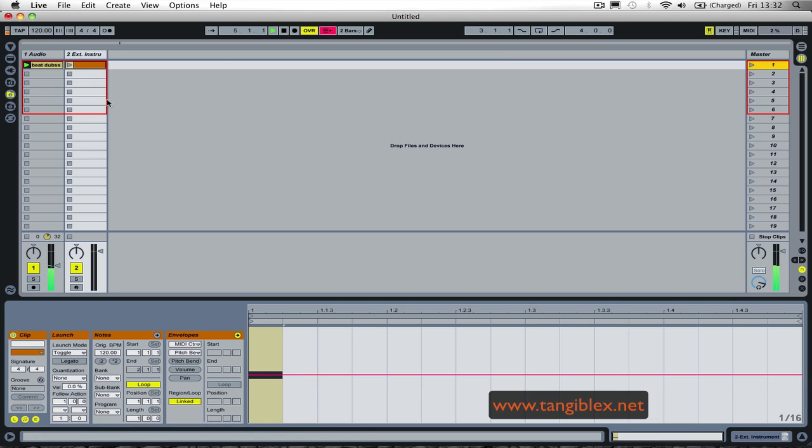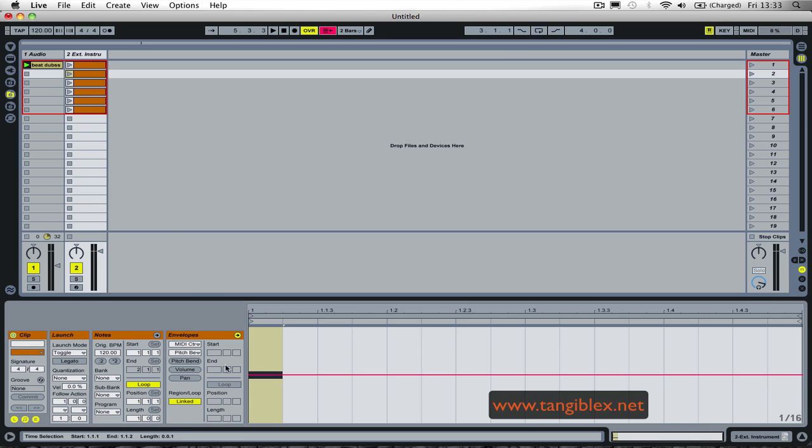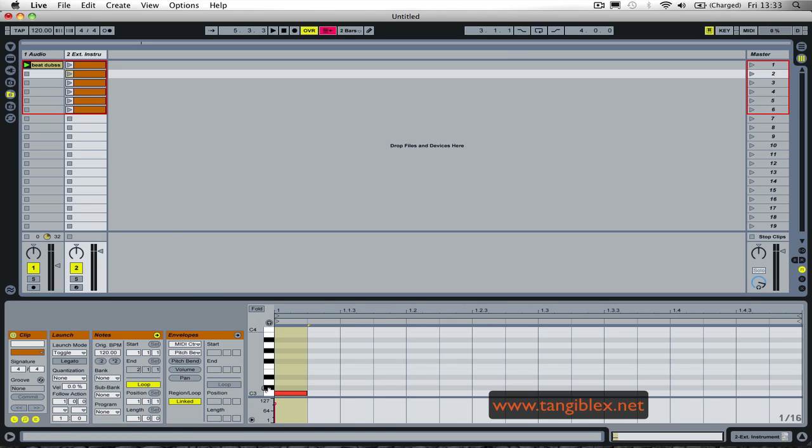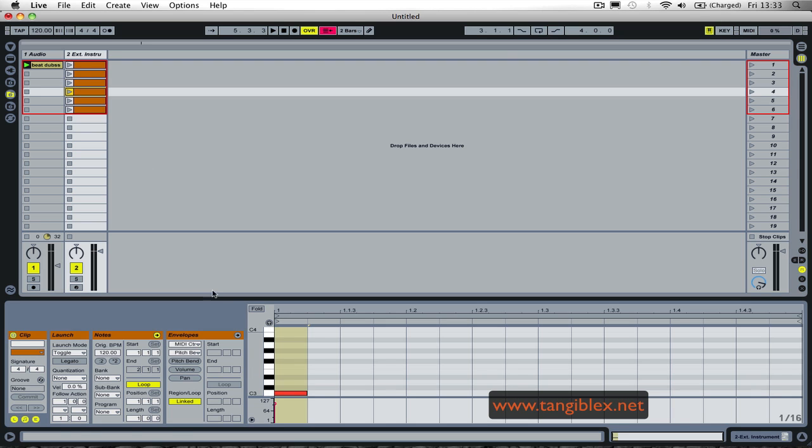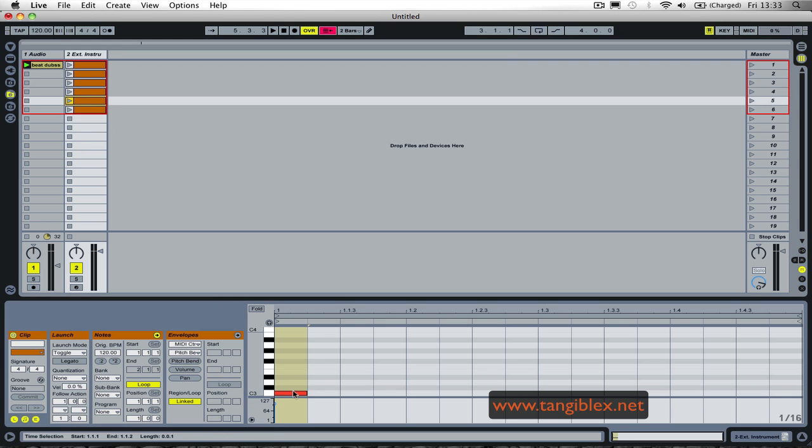So this is one way to do it. How do I map the other ones? The other ones are easy to do. I duplicate these ones, I go to the clip, to notes, and I put it a little bit up. Next one, do the same but 2 times. Next one, 1, 2, 3, 4. Next one, 2, 3, 4, 5.